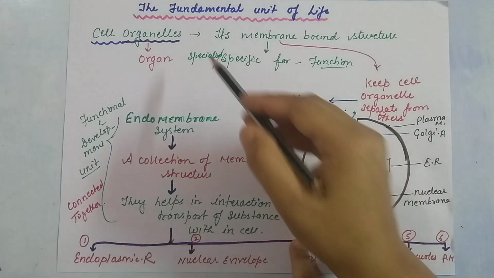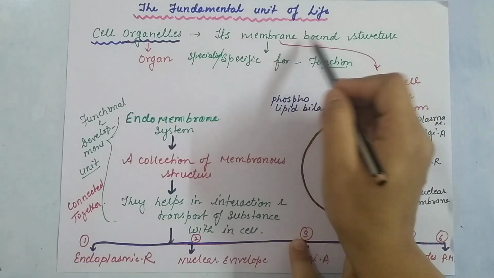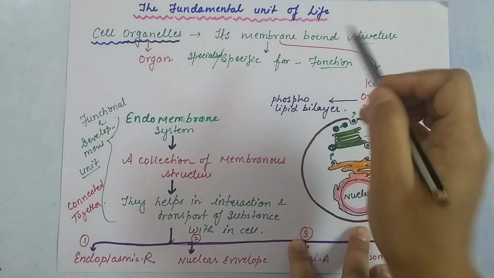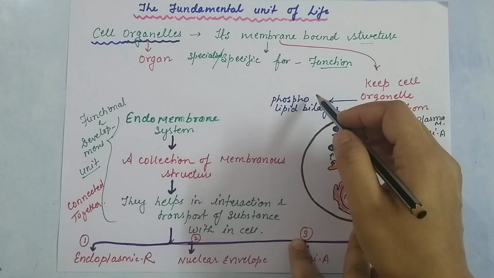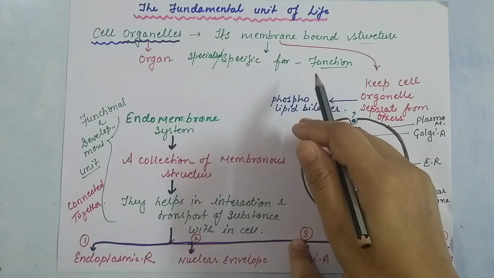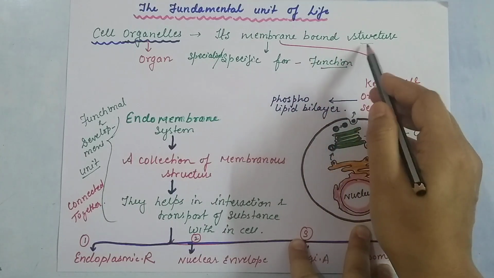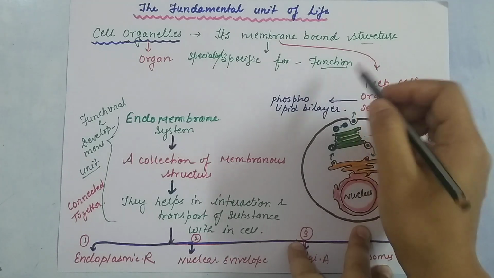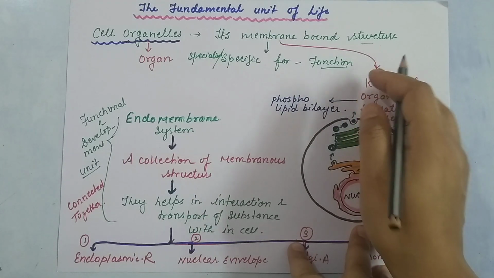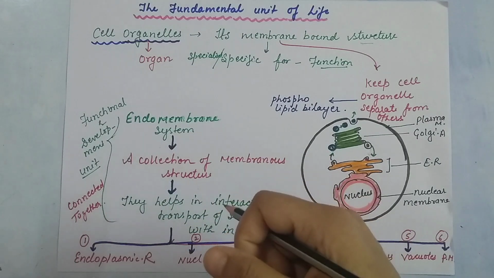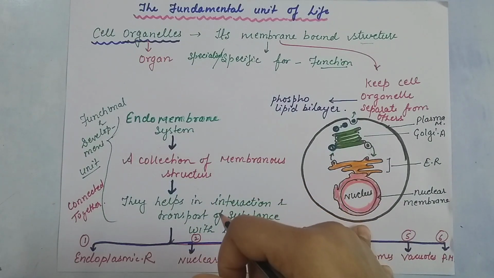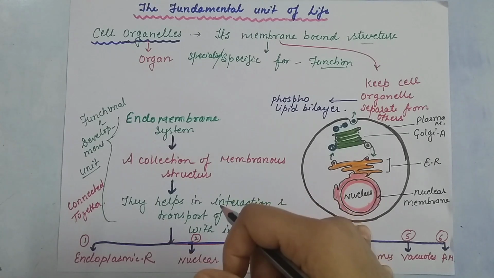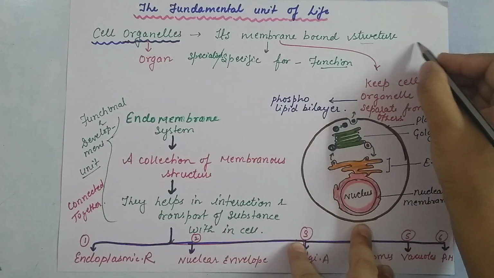Cell organelles are membrane-bound structures. Almost all cell organelles contain a membrane-bound structure. Examples of cell organelles are the endoplasmic reticulum, mitochondria and Golgi apparatus, and these all have a membrane.